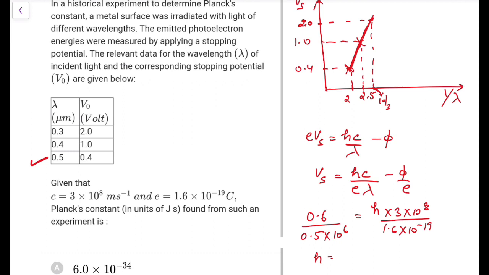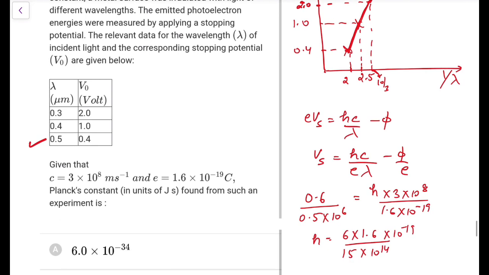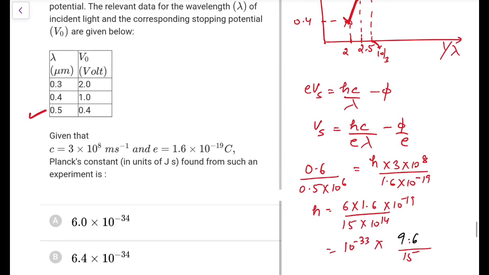From this data, we can do 6 into 1.6 upon 3, with 10 to the power 14 here and 10 to the power minus 19 here. So 19 and 14 gives 10 to the power minus 33. 6 6s are 36, or 1.6 times 6 is 9.6.